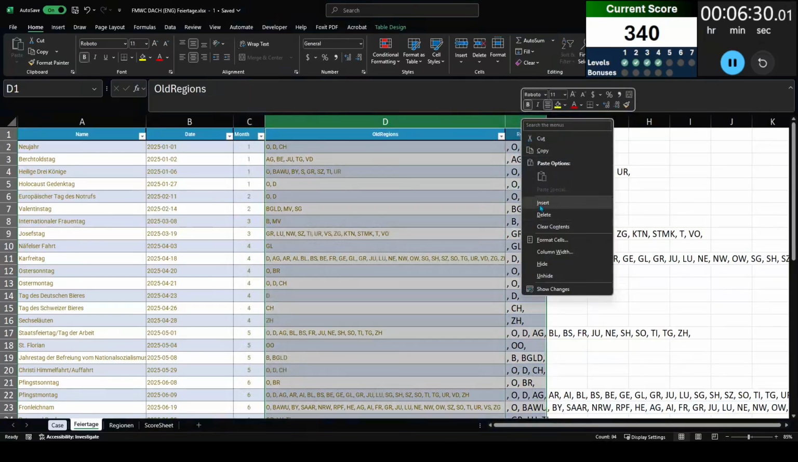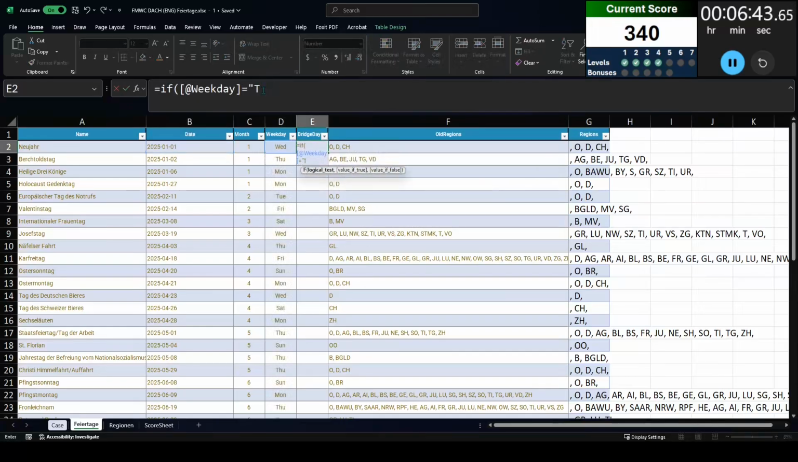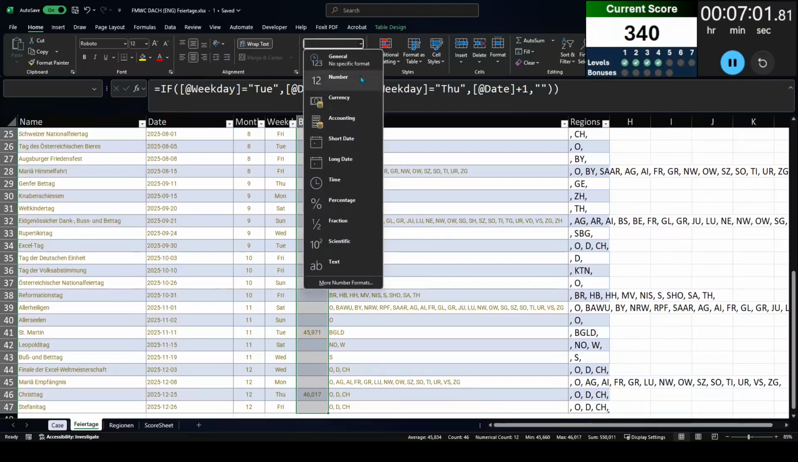So to do this, I'm going to add 2 columns to this table. The first column is going to determine what is the weekday of the holiday. I can use TEXT and DDD as my text format. The DDD, 3 Ds, brings out the weekday name. So I can very easily tell which day of the week the holiday is on. And then if it's on a Tuesday, I'm going to subtract 1 from that date. That's going to be the bridge day. Same thing if it's Thursday, I'm going to add 1 to that date. That's going to be the bridge day. And if it is neither, I'm going to leave that cell blank. There is no bridge date for that holiday.